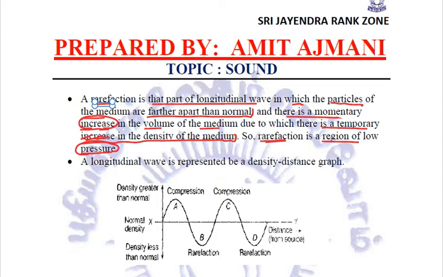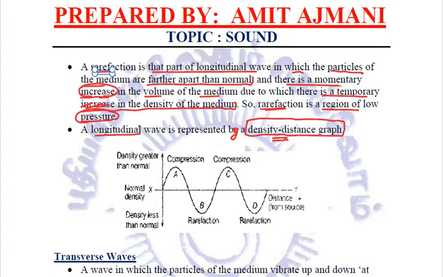Now, graphically, we represent the longitudinal waves by a density distance graph. Quite important, you need to remember that the longitudinal waves are represented by a density distance graph. Let us see how. For example, we have taken a graph like this, and this line XY is the line of normal density.